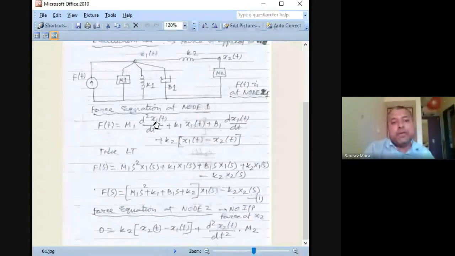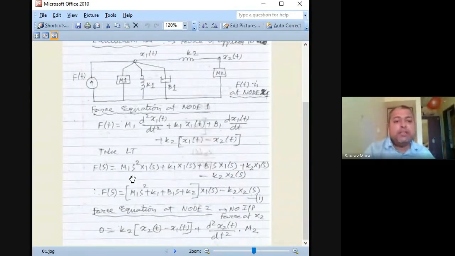How to do X2/F we will see later on, but first let us find out how to do X1(s)/F(s). Only from this equation that is not possible, because the variable x2 is here, so somehow we have to eliminate the variable x2. Now we write the equation for the node point x2. There is no force connected, that's why this becomes 0.